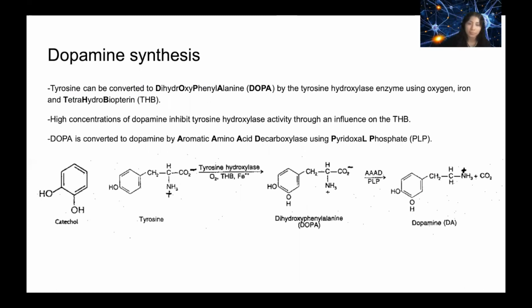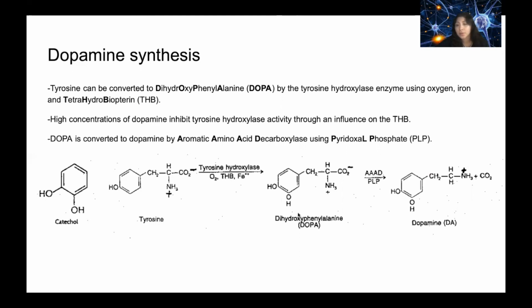And you know what? We're going to take tyrosine and we're going to take oxygen, THB, and iron. THB, that's tetrahydrobiopterin. It's going to combine with this, and it's going to convert to dopa. That's dihydroxyphenylalanine. That's a mouthful. And now once you get this, high concentrations of dopamine are going to inhibit that tyrosine hydroxylase through the influence of that THB. And now you're going to have dopa.